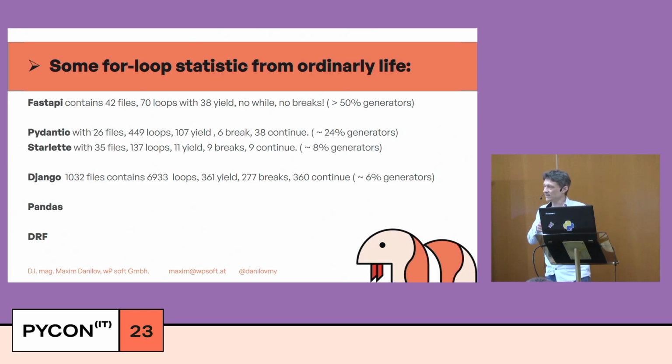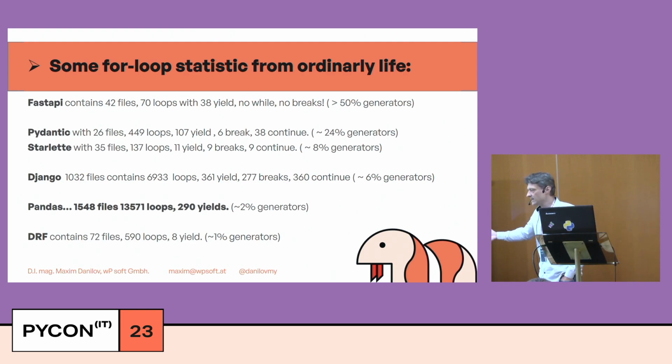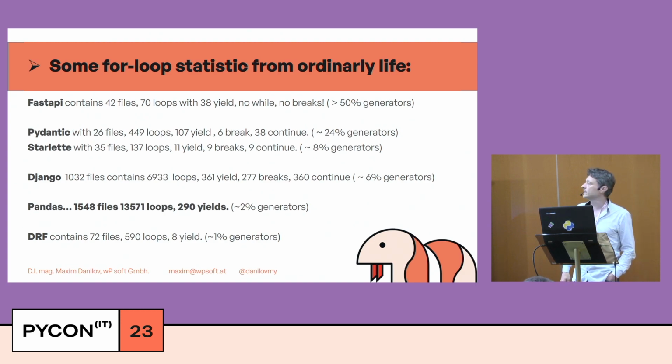But this library is not a scientific library. This is only a web service with additional packages. For me, the only question is, why so many loops? Okay, pandas, a scientific library, has only 2% generators and in other cases loops.